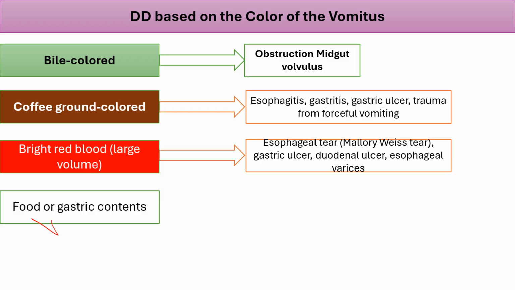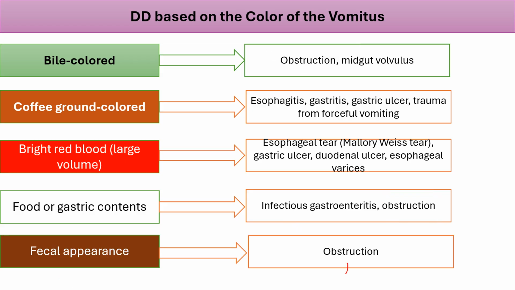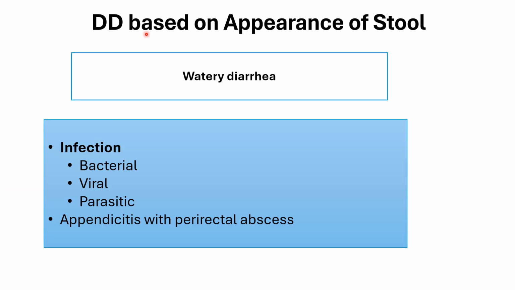Vomiting just the food or the gastric contents, the most common cause is infectious gastroenteritis. Rarely obstruction can do that. What about if the vomitus is fecal in appearance? Usually obstruction. Differential diagnosis based on appearance of stool.